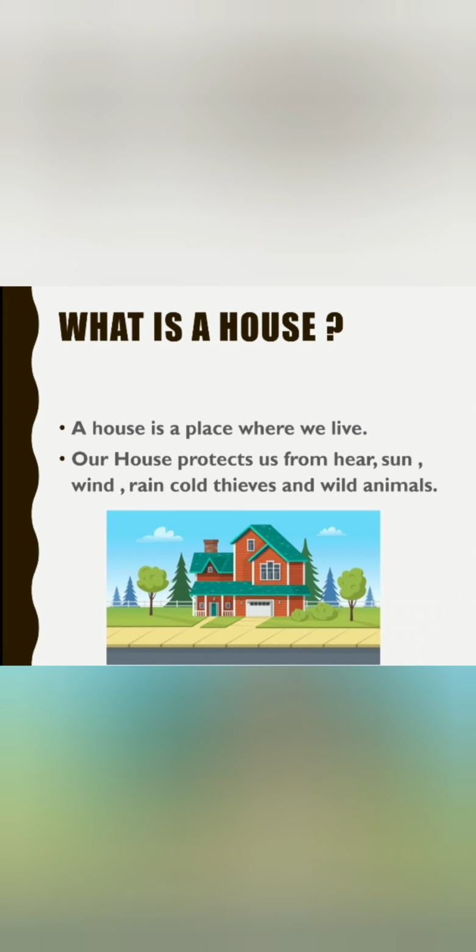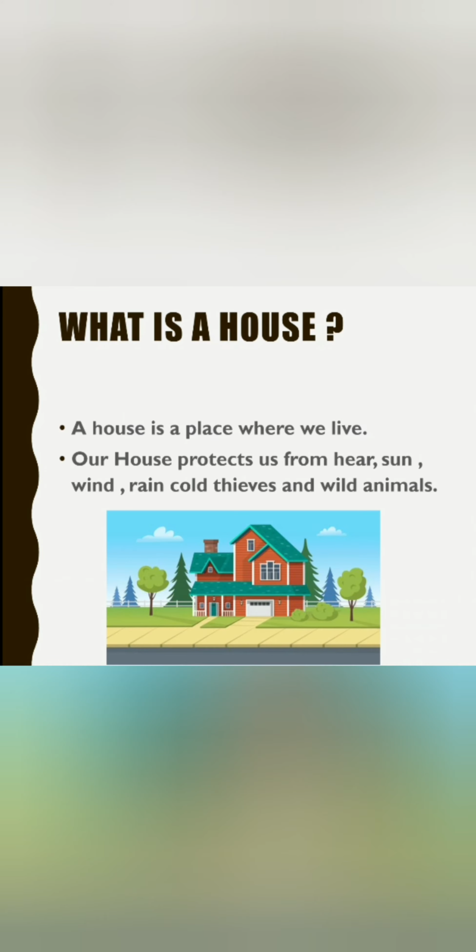This is a study room, alright? So this was a house, and we all know that a house is a place where we live day and night, and especially in the lockdown, we are advised to stay at our homes. Why? Because it's the only safest place for us. Alright, it protects us from all the harmful things, that is heat, sun, rain, wind, wild animals, thieves, and lots of diseases. Alright, now we are going to discuss the different rooms of our house.